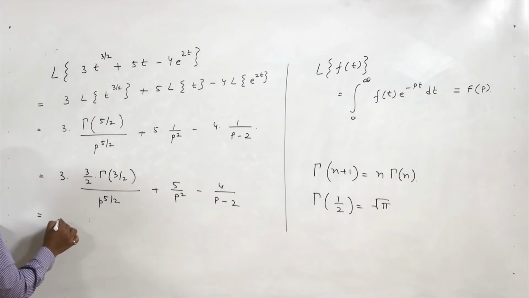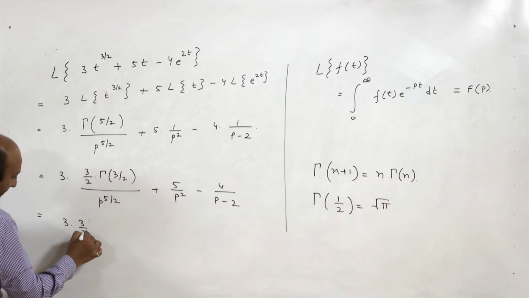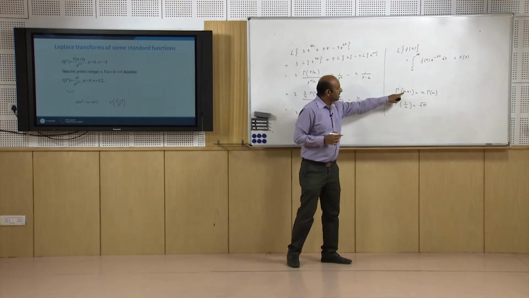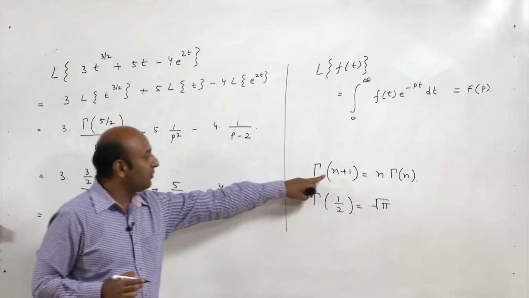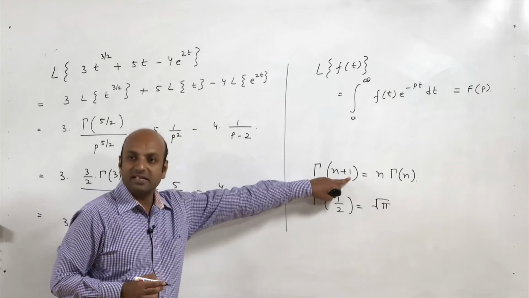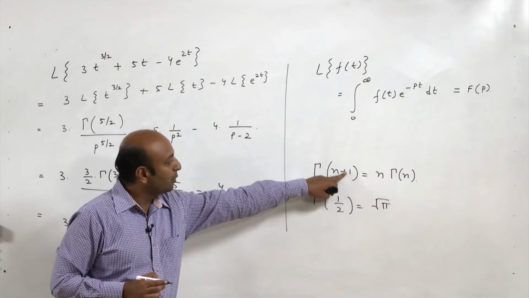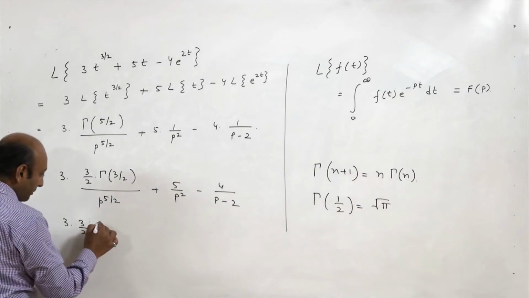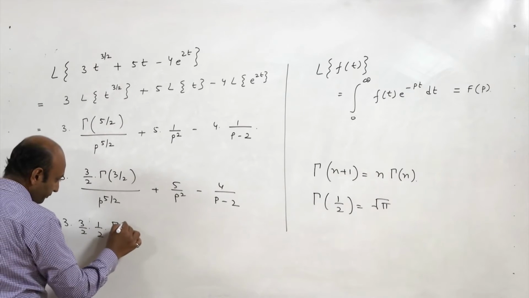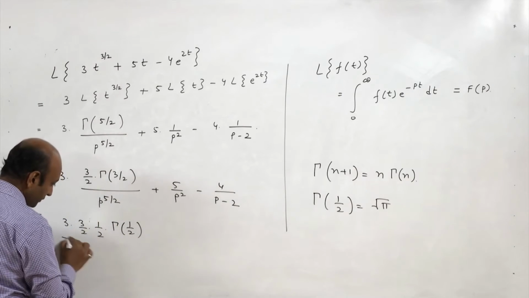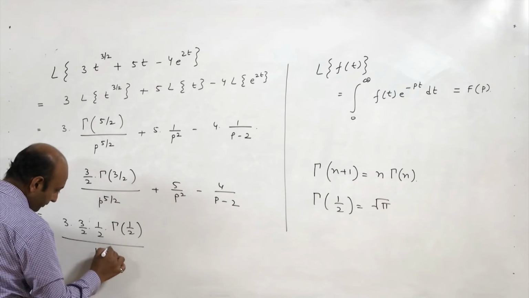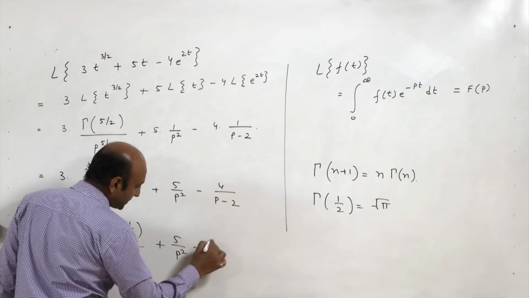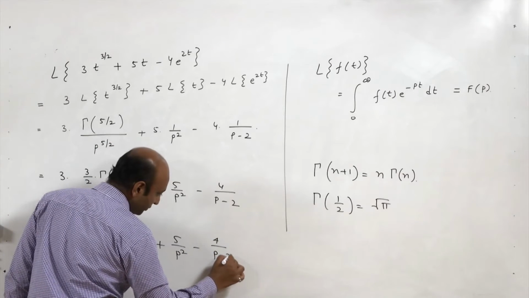This is equal to 3 into 3/2. Again we will use the same expression. Instead of n we have 1/2, because 1/2 plus 1 is 3/2, so it is 1/2 gamma(1/2) upon p^(5/2), plus 5 upon p^2 minus 4 upon p minus 2.